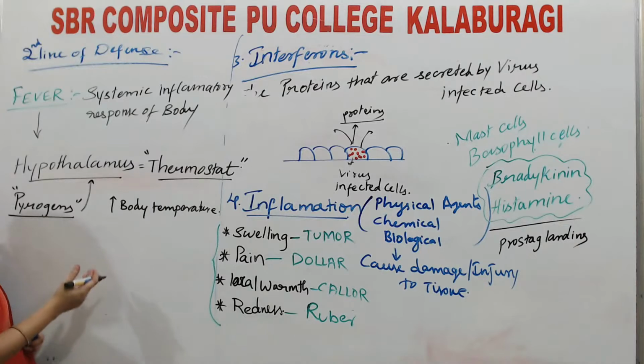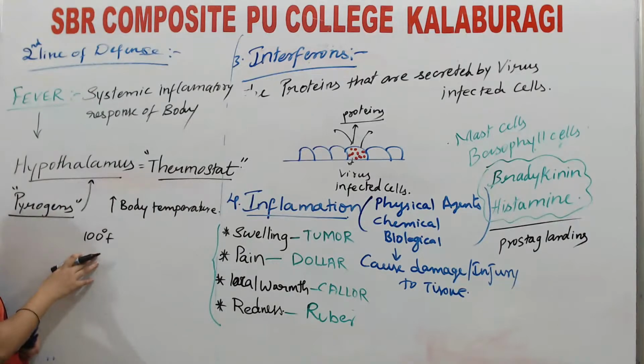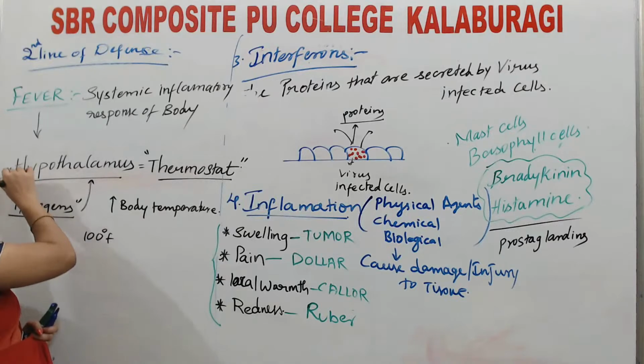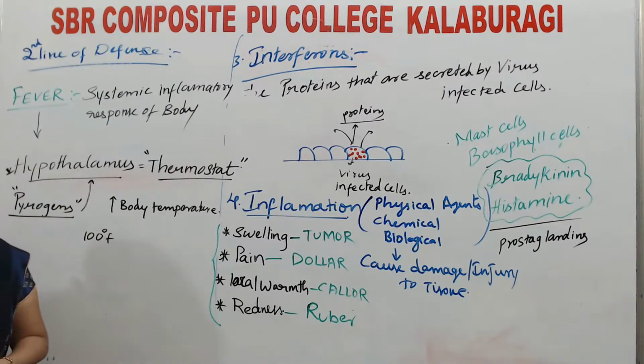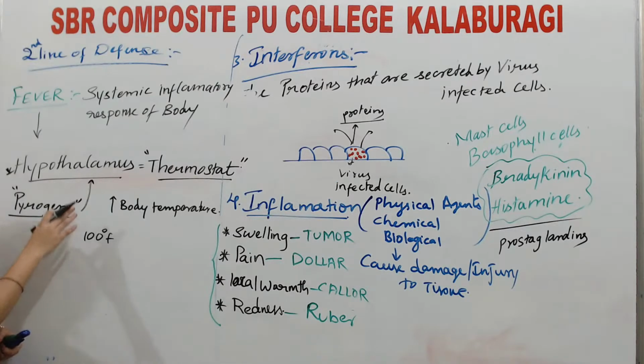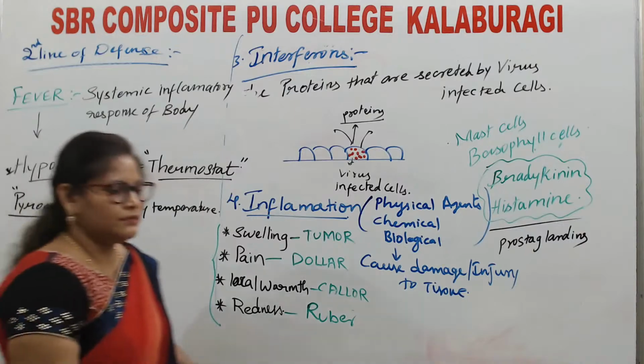When body temperature increases up to 100 degrees Fahrenheit, the body can tolerate it. More than 100 degrees and the body will turn weak. Is that clear? So the hypothalamus is important. It is the thermostat of our body which regulates our body temperature. In the systemic inflammatory response, certain chemicals called pyrogens are produced. They stimulate the hypothalamus to increase the body temperature, which will lead to fever.